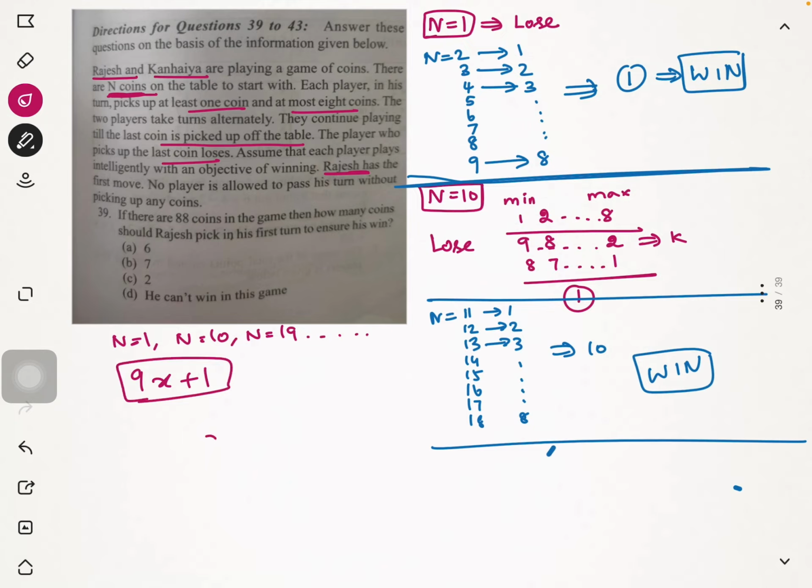Now let us assume that there are 88 coins on the table, right? So all I need to do is, I am Rajesh, I need to make Kanaya lose.